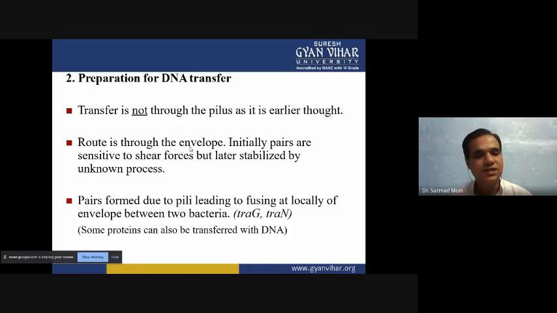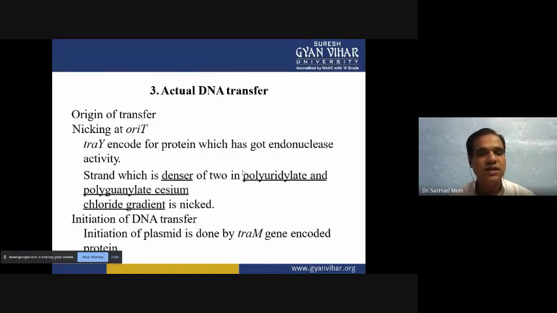The double-stranded DNA will be separated so that single-stranded DNA can transfer through the pilus. So a pair is formed due to pili, leading to fusing of the envelope between the two bacteria. The TRA gene is required for this function. So through the pili, the DNA will be transferred.